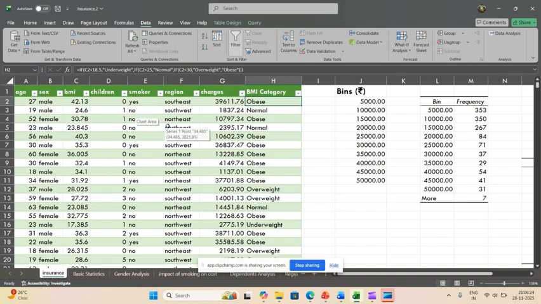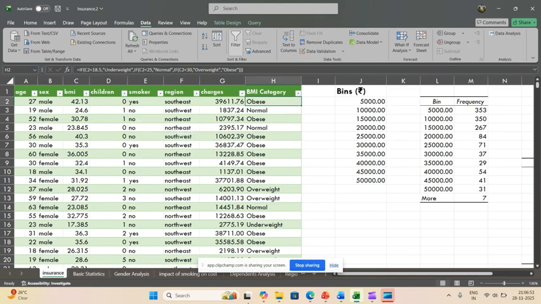Before we start with the video, we take a small overview of our dataset. In our dataset, we have the columns age, sex, BMI, children, smoker, region, and charges, and I added a BMI category column for extra because we have a question for BMI classification. Moving forward with the questions, we also added a bins column.